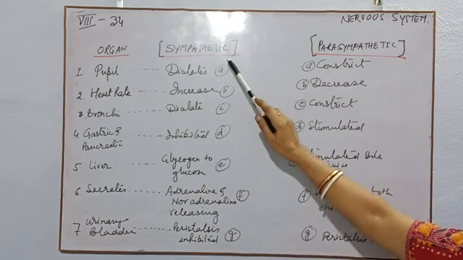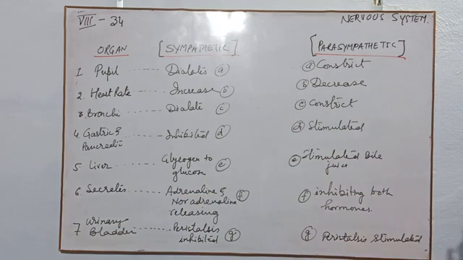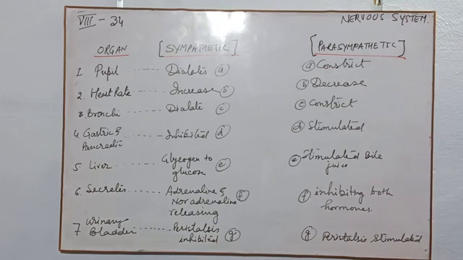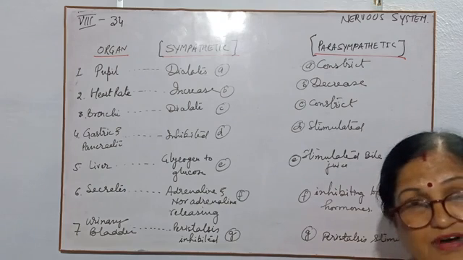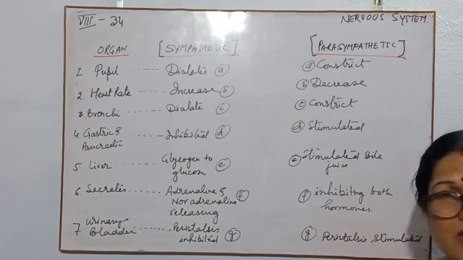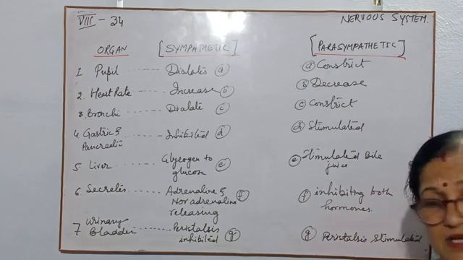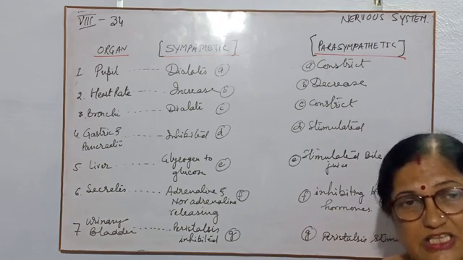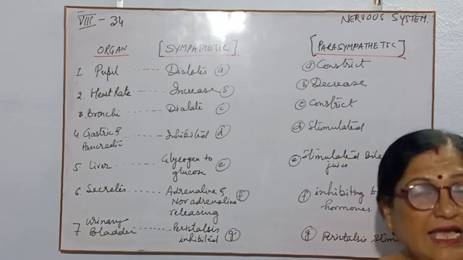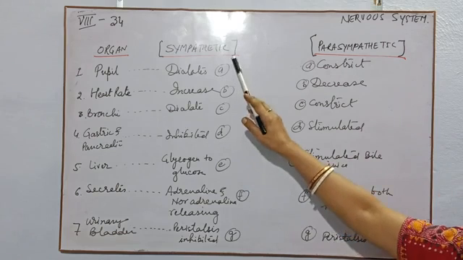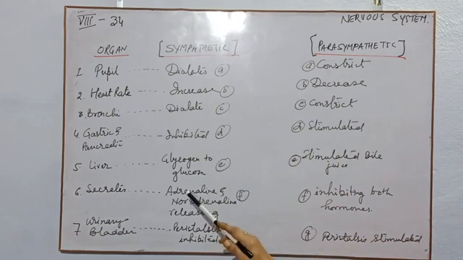Next one, liver. In the liver, the sympathetic system will change glycogen to glucose. Suppose we have no food in our stomach, or we are starving, or we are fasting, and no food goes into the body, then we are not dying. At that time, the liver will change the stored food, that is glycogen, into glucose, and this glucose helps us in our breathing and respiration. So the sympathetic system will change glycogen to glucose.